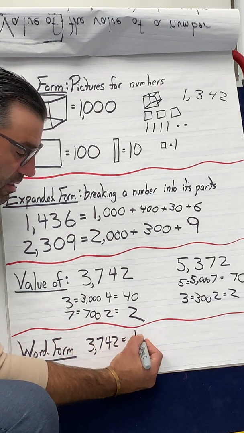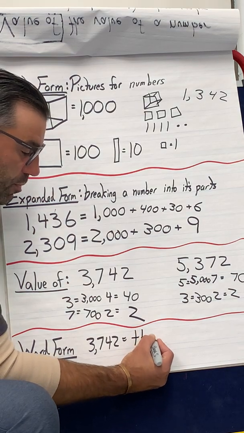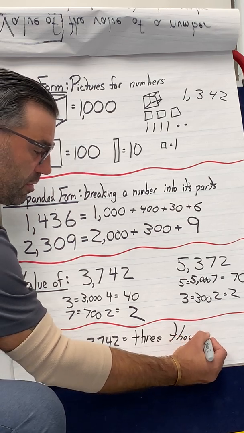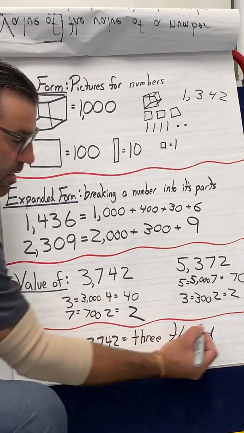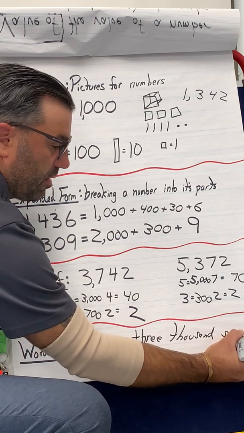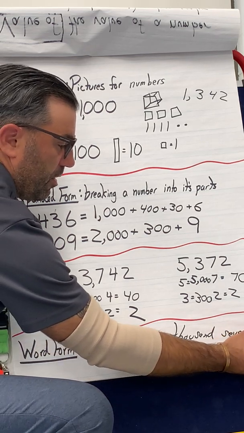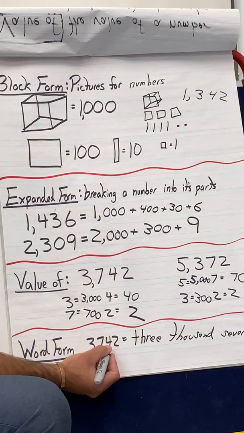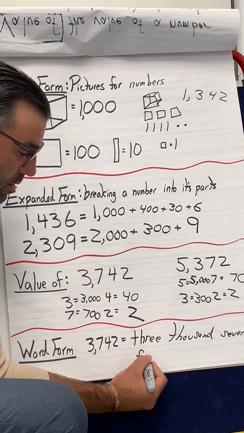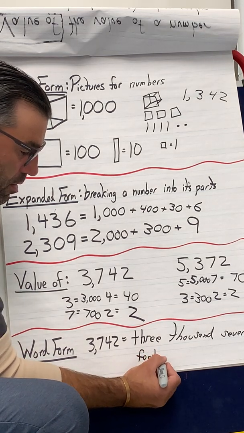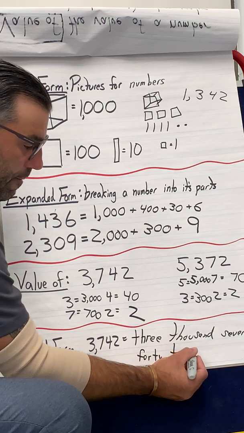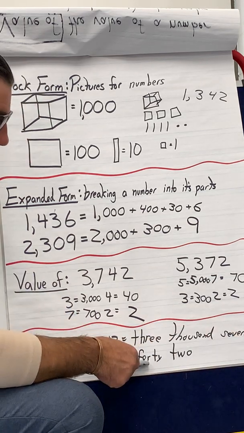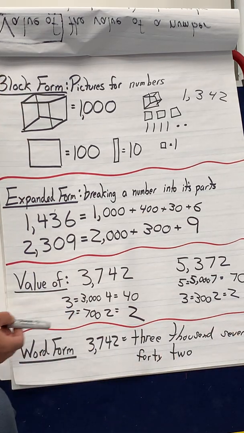So you just say it slow. 3,000, 700, running out of room, 40, 2, and then you just double check 3,742, and that matches that.